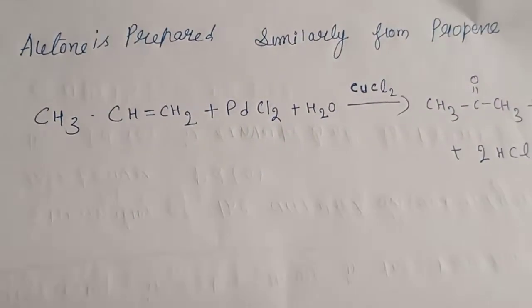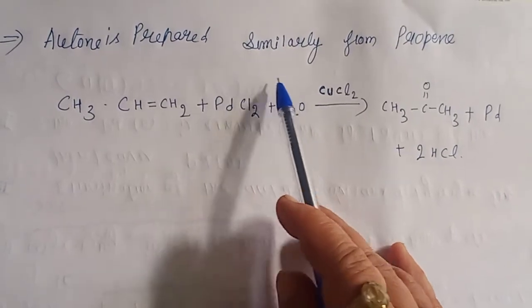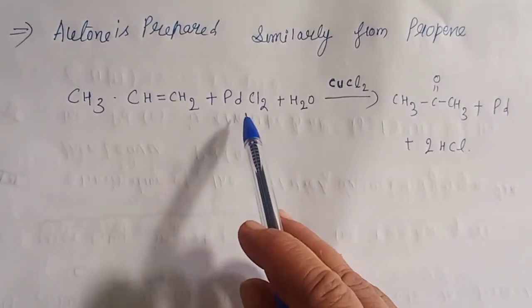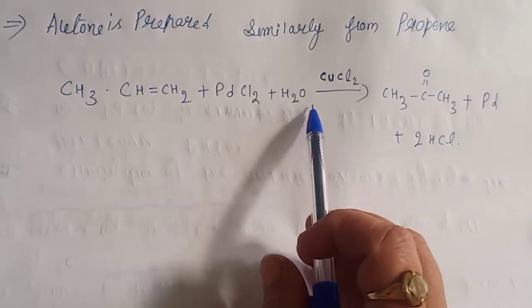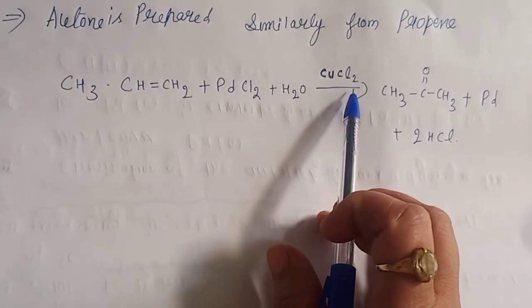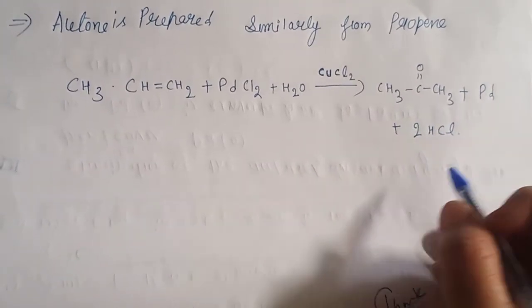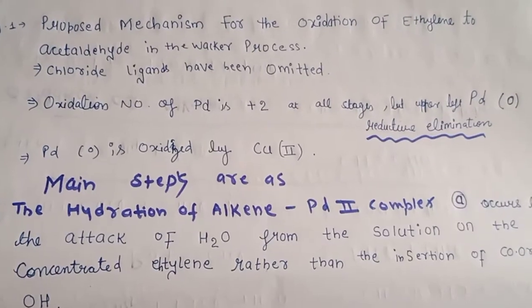And simple one more example. So acetone is prepared similarly from propene. If we take our propene and the palladium chloride catalyst and hydrolysis, in the presence of co-catalyst CuCl2, you will get our acetone and our palladium and HCl. So this is all for your Wacker process.